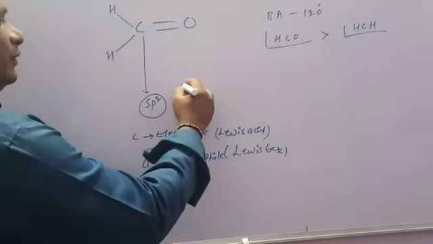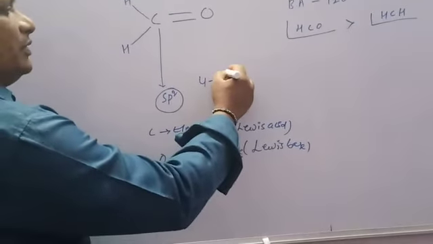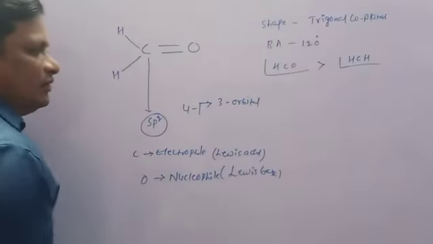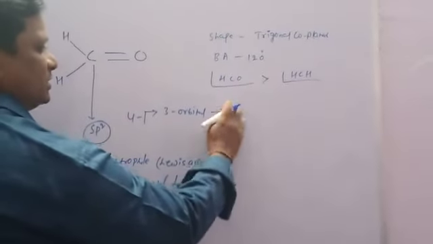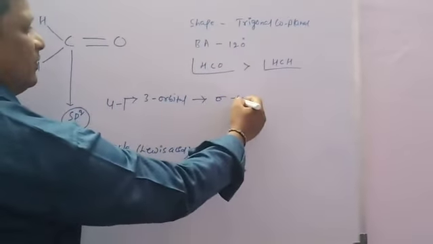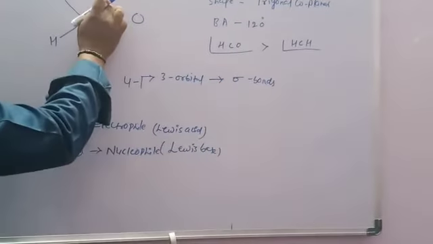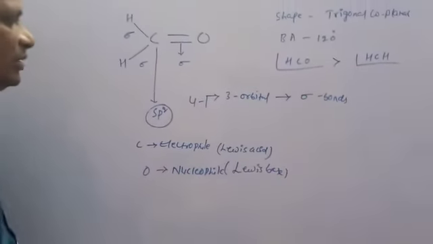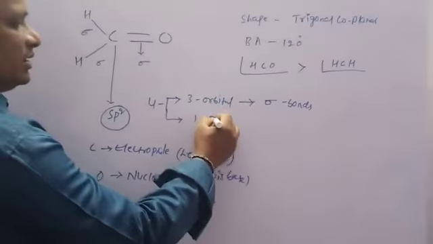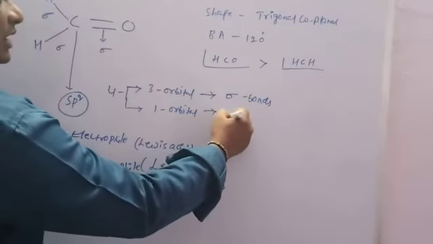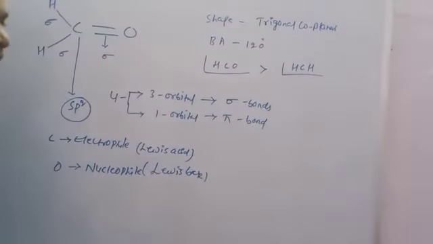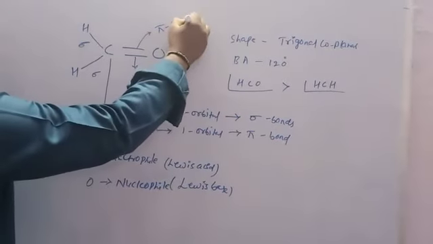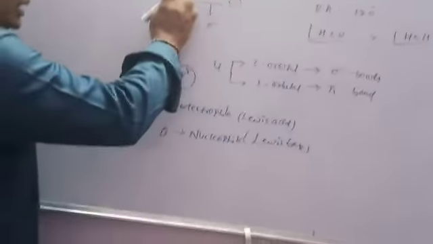The carbon has four orbitals. Three of them are involved in the formation of sigma bonds, so there are three sigma bonds. The remaining orbital is involved in the formation of the pi bond, by sidewise overlap.